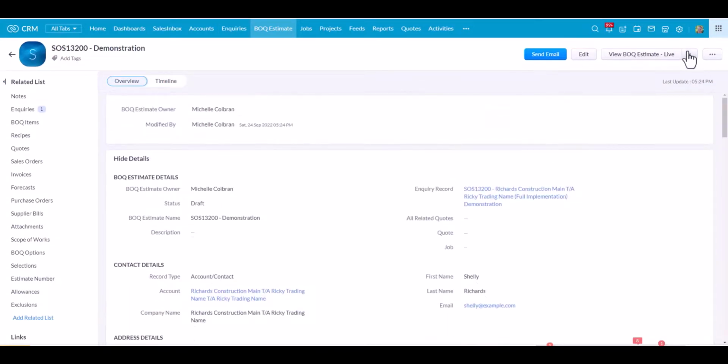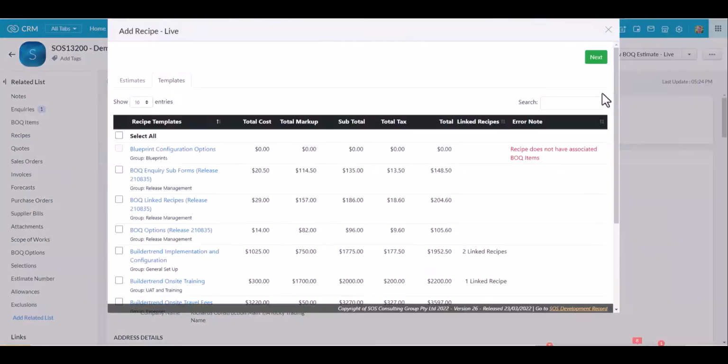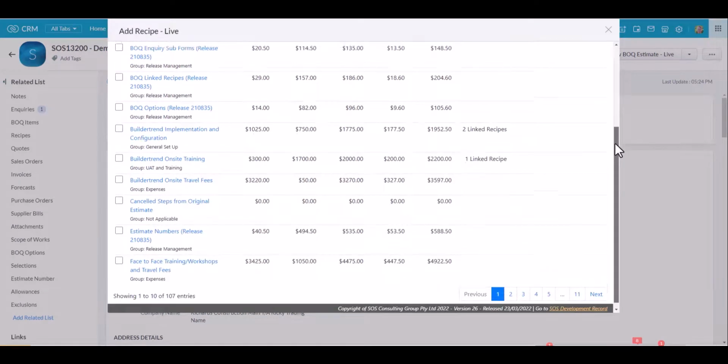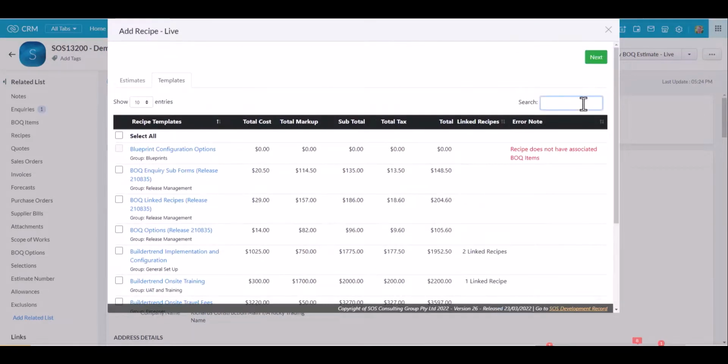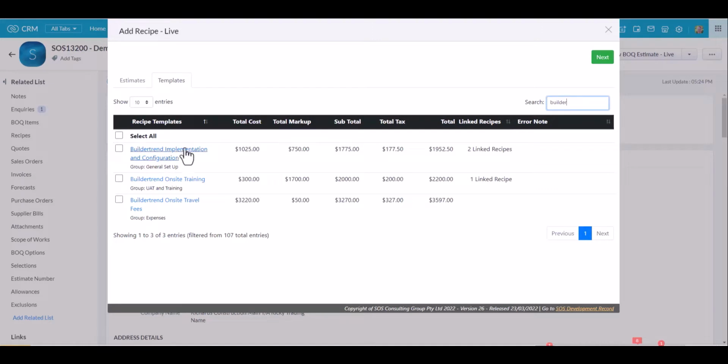And I'm going to pop up here to the widgets and use the Add Recipe widget. Now I use recipes to make estimating quick and easy. So here I've got a number of recipes under my Templates tab. So if I was to search for Builder Trend, there we go, I can see all the Builder Trend recipes.